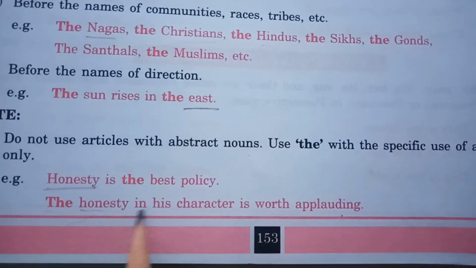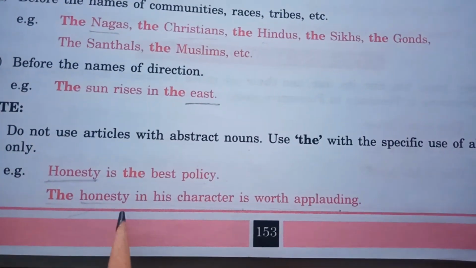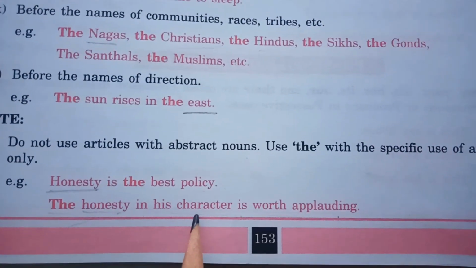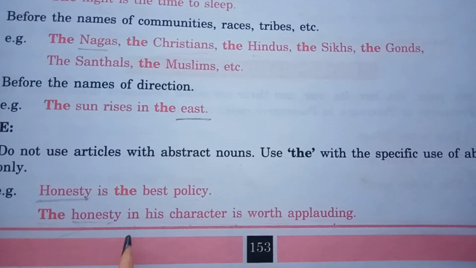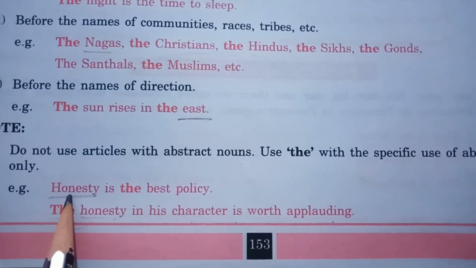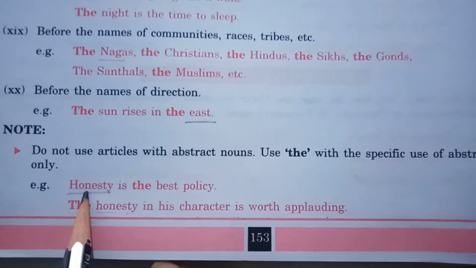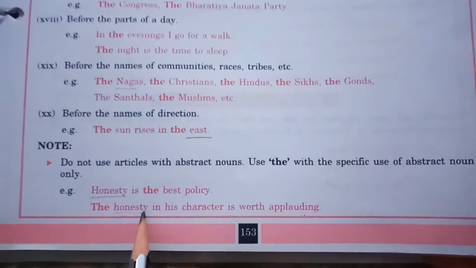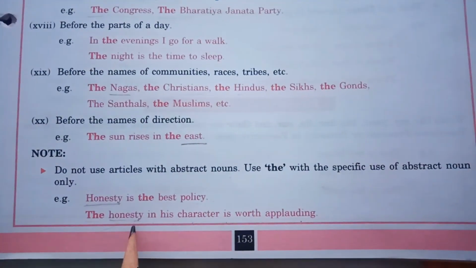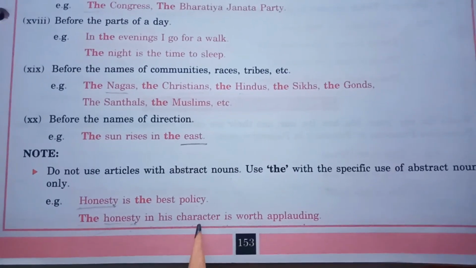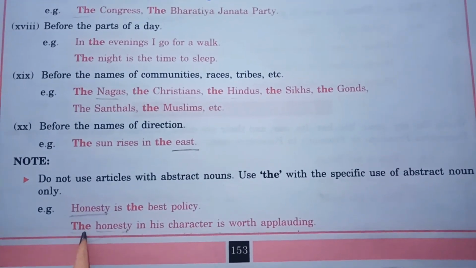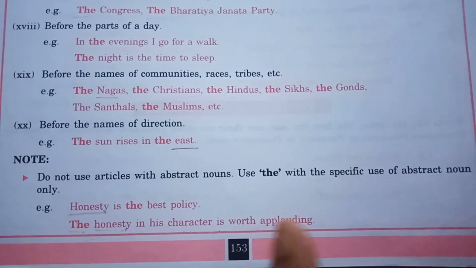Here, honesty in his character means I am talking about honesty of a particular person. So wherever the abstract noun is used in general, we will not use any article before that. But if that same abstract noun is used in the sentence as a character of someone, then we will use article before that, especially the.